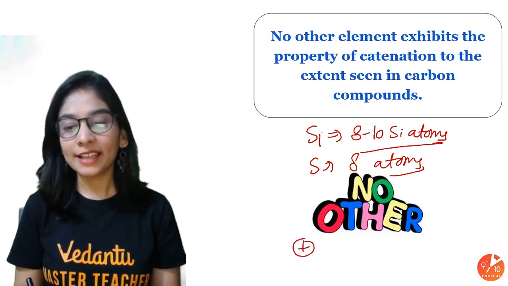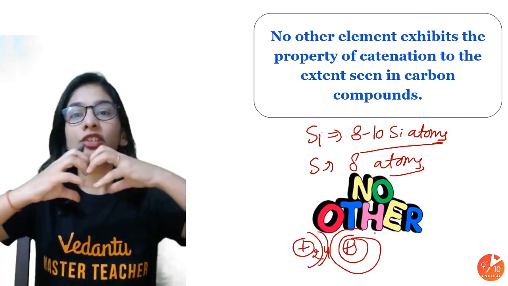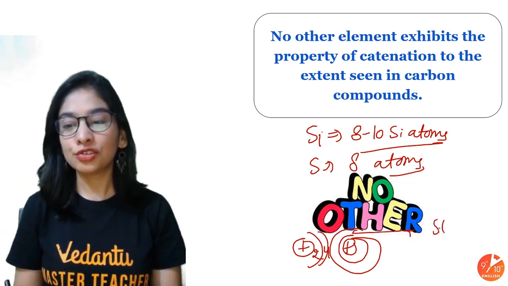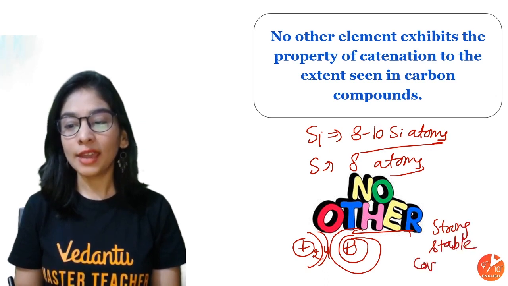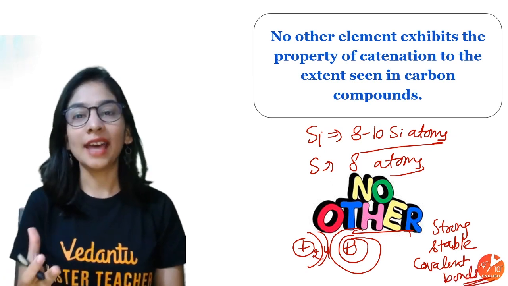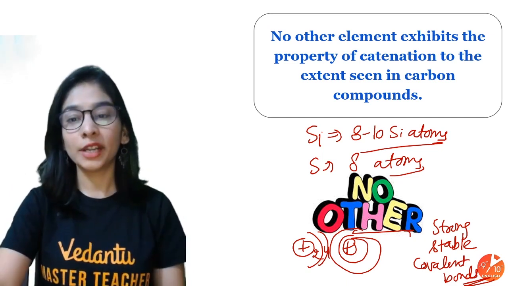Due to its small size, configuration is 2,4. Due to its small size, it can connect with the other carbon atom very strongly. Overlapping will be very strong. So we will get strong and stable covalent bonds. Alright students, because of the same, carbon is the one that can make millions of compounds. Small size, good overlapping, strong covalent bond.